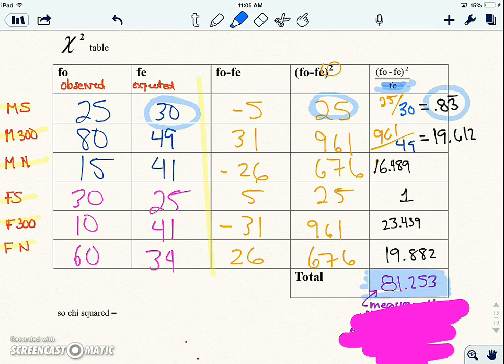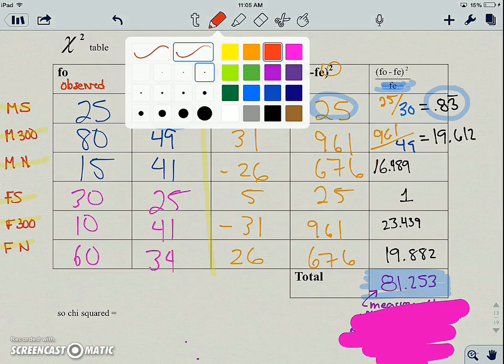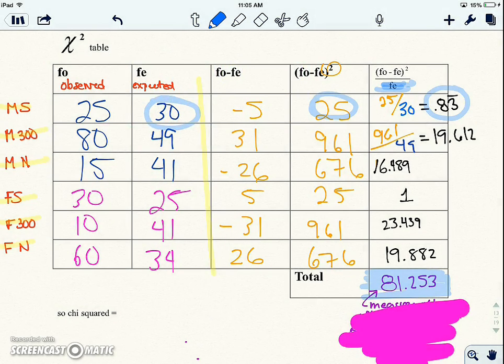This is the value we've been doing this for. 81.253. Or I guess once you're done, we've got to think sig figs, so 81.2.